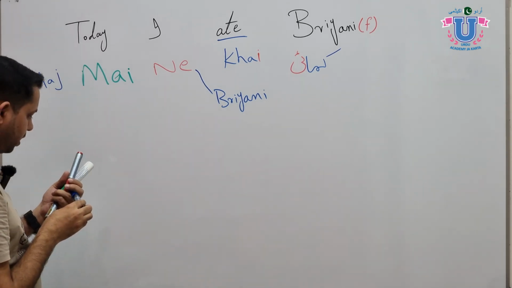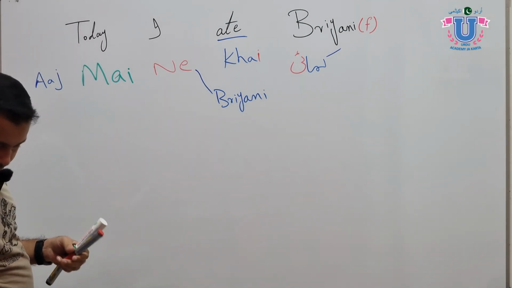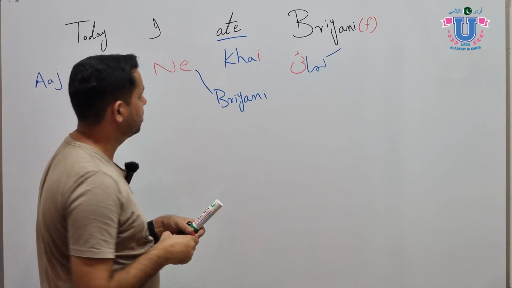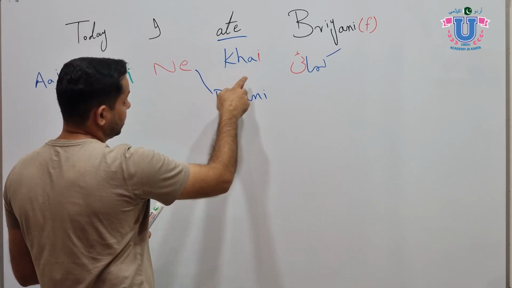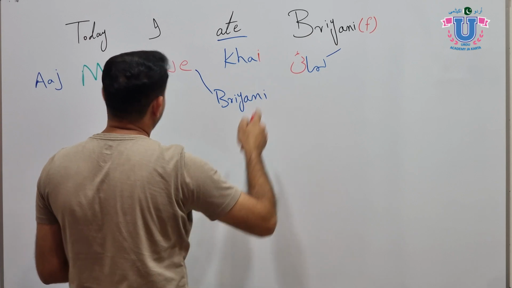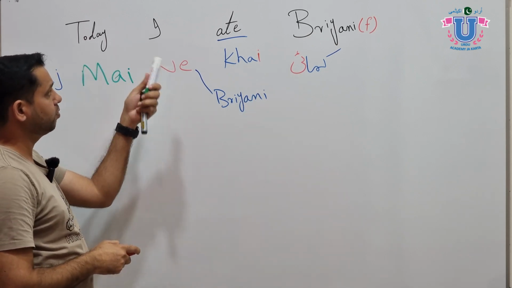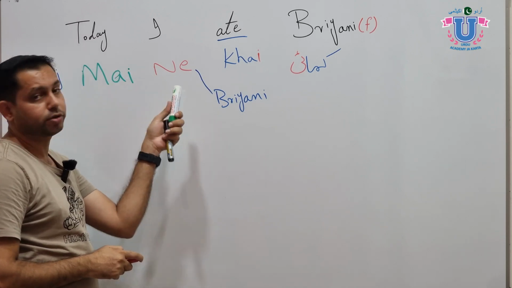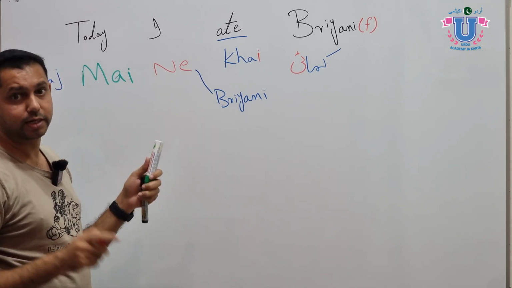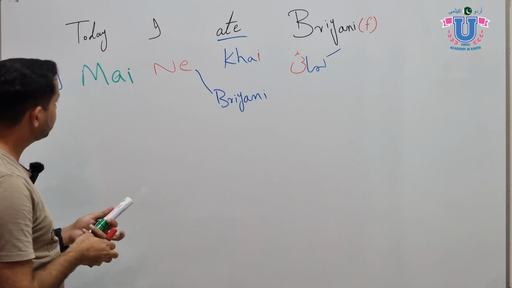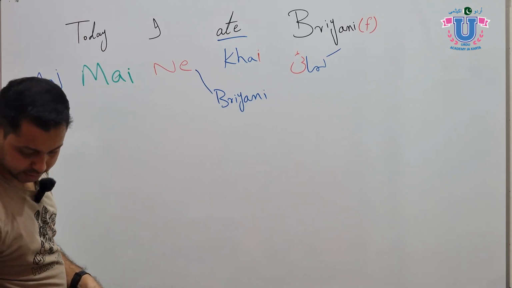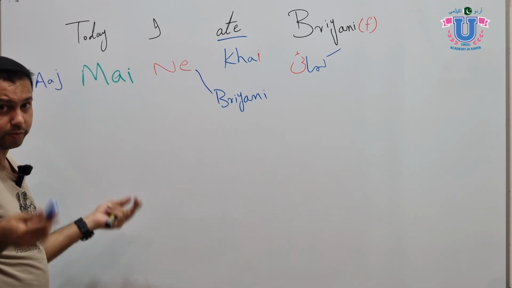It's okay. Now, as we're learning, the verb kha agrees with the object. That means the subject doesn't matter. If you change the subject to someone else, the sentence will remain the same grammatically. Let's try this. Instead of saying I ate biryani, let's say someone else ate biryani.